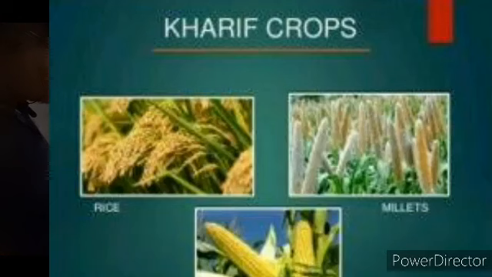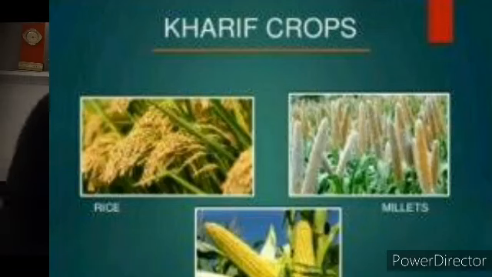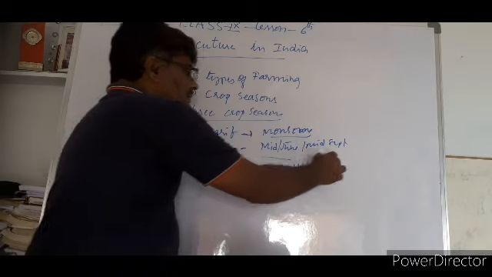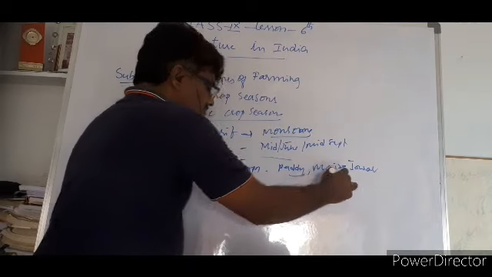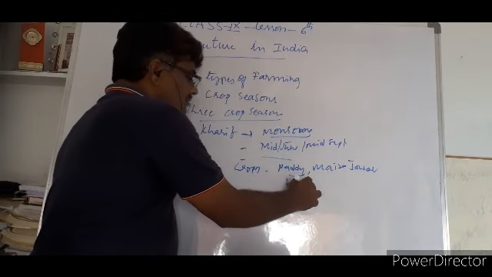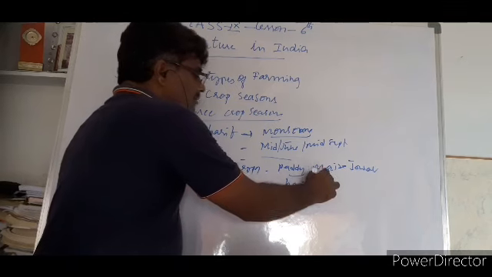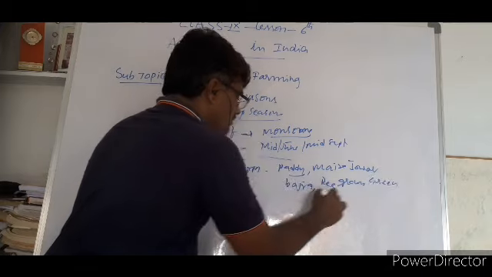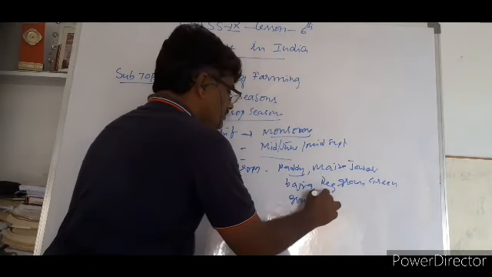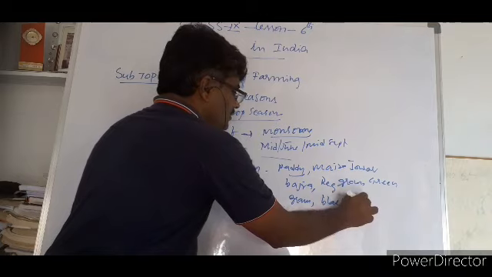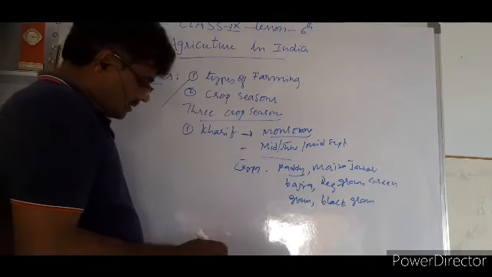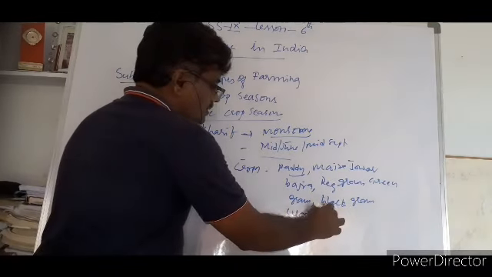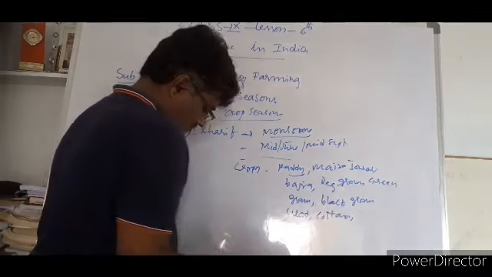Along with paddy, there are other crops like maize, jowar, bajra, followed by red gram, green gram, black gram, followed by urad. Cotton also can be cultivated, followed by jute.